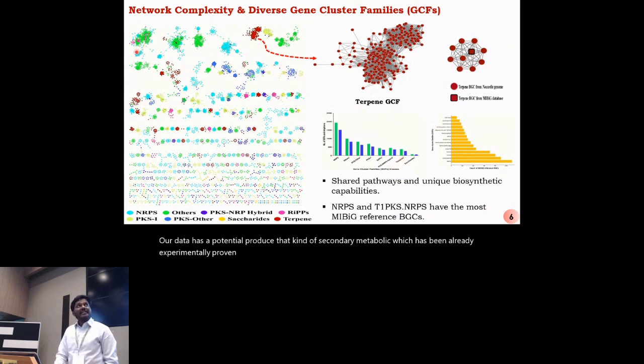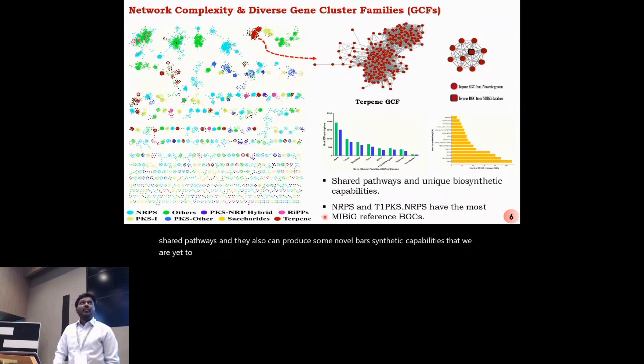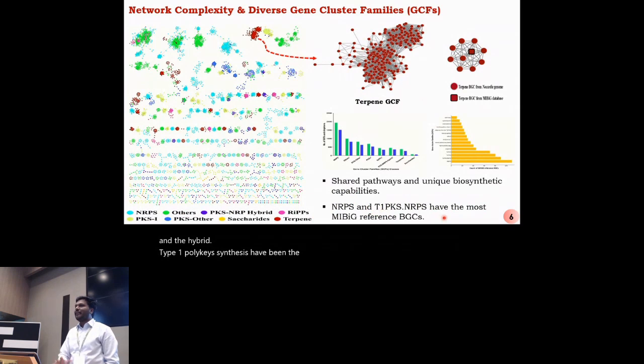Now, some have gene cluster families and some are singletons. That means they can have both. They can have shared pathways and they can also produce some novel biosynthetic capabilities that we are yet to study. But overall, among these classes, the Nocardia non-ribosomal peptide and the hybrid of type 1 polyketide synthase have been the most to have these reference BGCs. That means they can produce experimentally validated compounds.